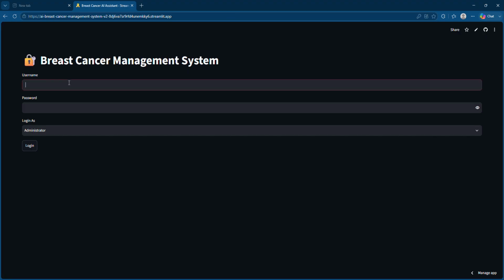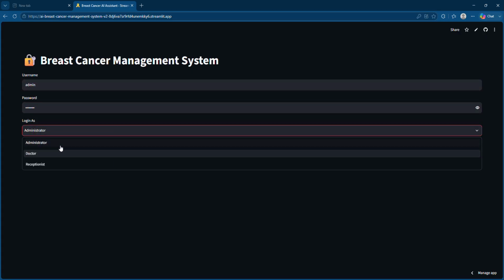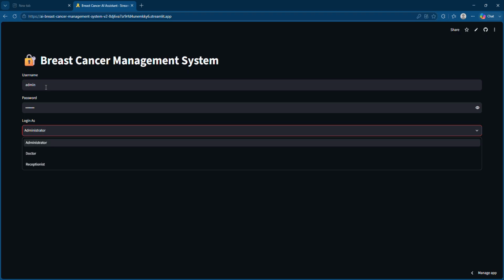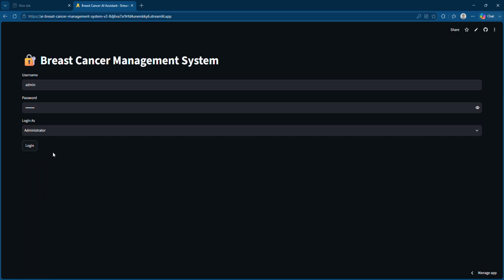So let's move on with the username. I am giving admin as the username, this is the password, and this is the administrator. You can choose any one of them, there is no issue. For doctor, here I can write doctor, and I can change the password, but let it be admin. So I have done the login here.